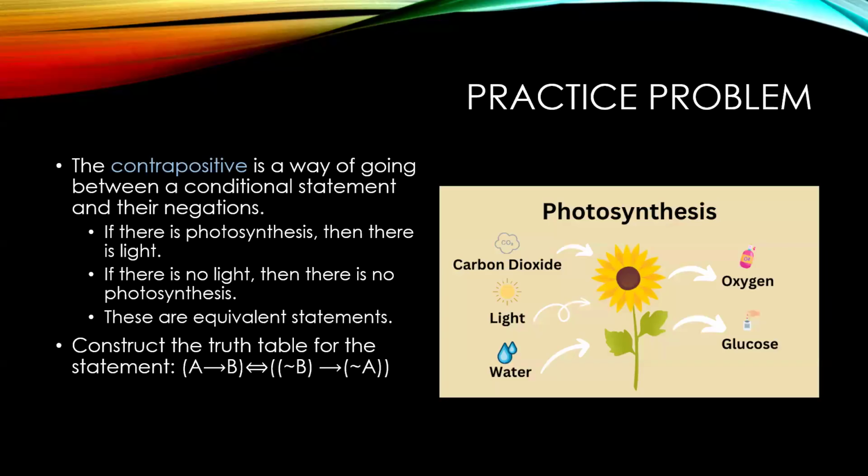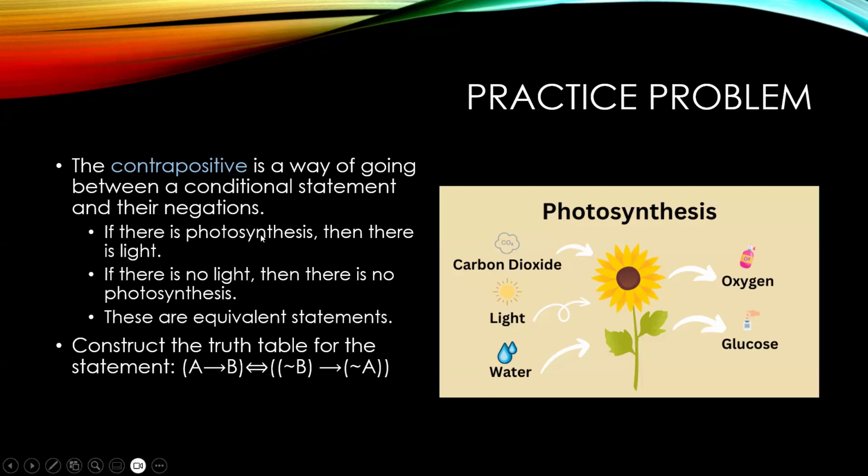Tautologies are something we usually strive to get. And this is where we can talk about universal truths. And so as an example, to kind of guide the discussion, we'll talk about the contrapositive. The contrapositive is a way of going between a conditional statement and their negations. And so here's the example.